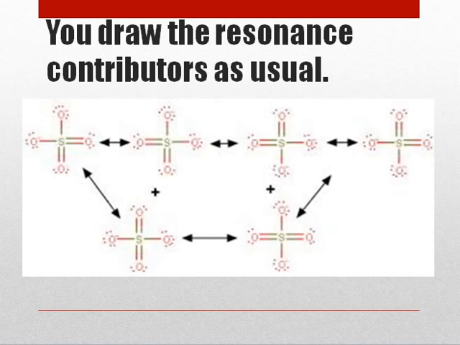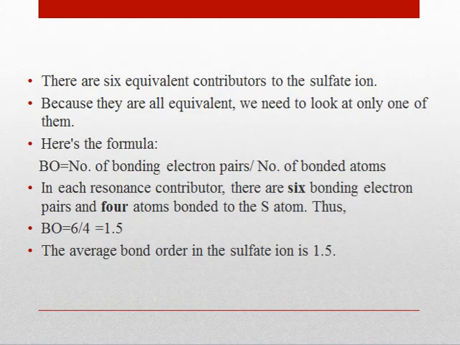You draw the resonance contributors as usual. We can see the 6 different resonance structures of sulfate ion. There are 6 equivalent contributors to the sulfate ion. Because they are all equivalent, we need to look at only one of them. We can find the bond order.